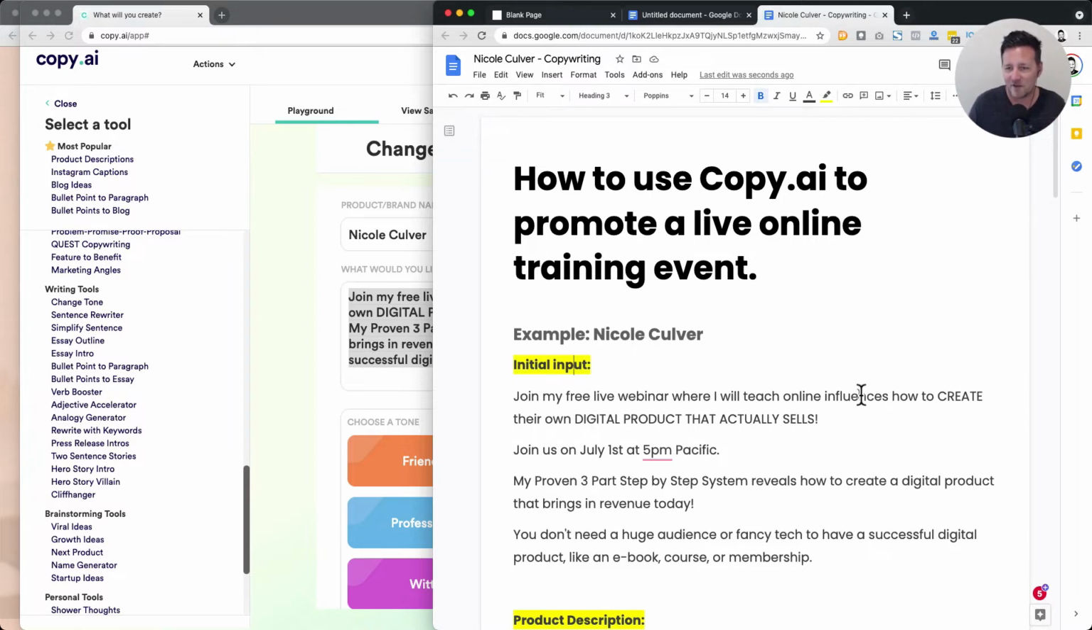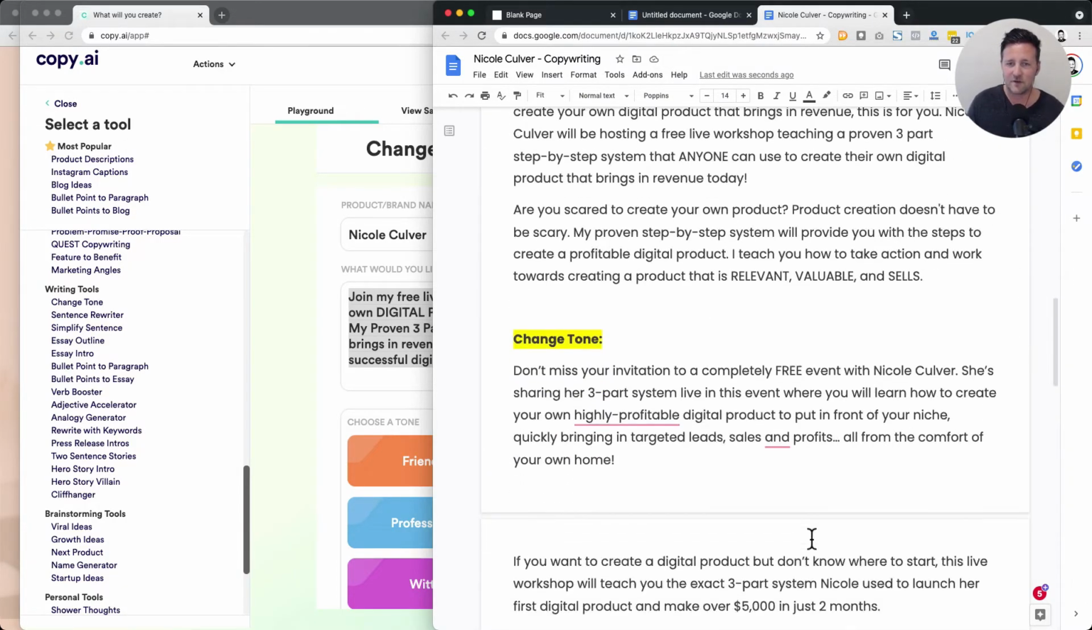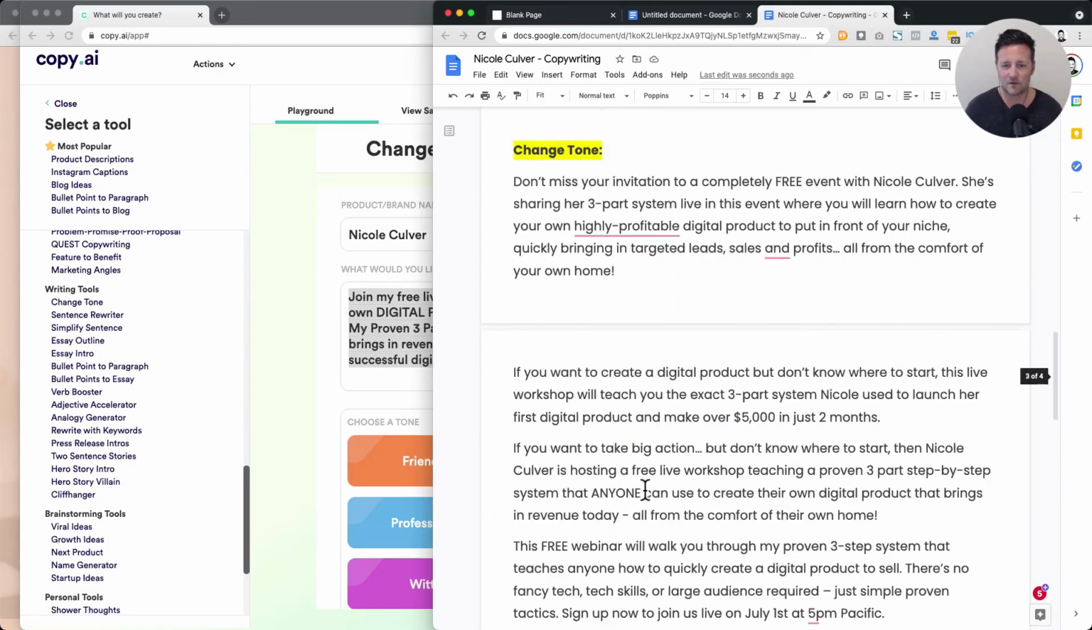So what I noticed now is we actually even spelled influencers wrong. So the AI might be having a hard time with that. That would be a good thing to fix. Influencers, how to create their own digital product that actually sells. That's all we gave it. And it's coming up with all this amazing copy. Just in a few seconds, we have different headlines and angles to market this.